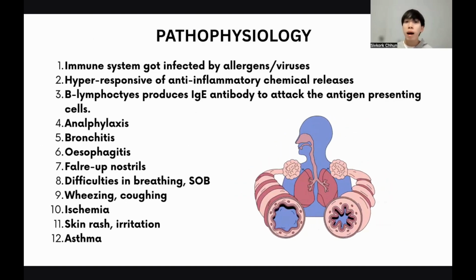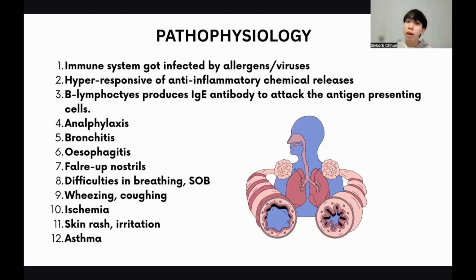The pathophysiology of asthma develops when the immune system gets infected by pathogens inside the lung, where inhalation through the mouth and nose, due to allergens and viruses, triggers an inflammatory response to release chemicals, and the inflammatory response becomes hyper-responsive, while antigen-presenting cells get attacked by the immunoglobulin E antibodies.